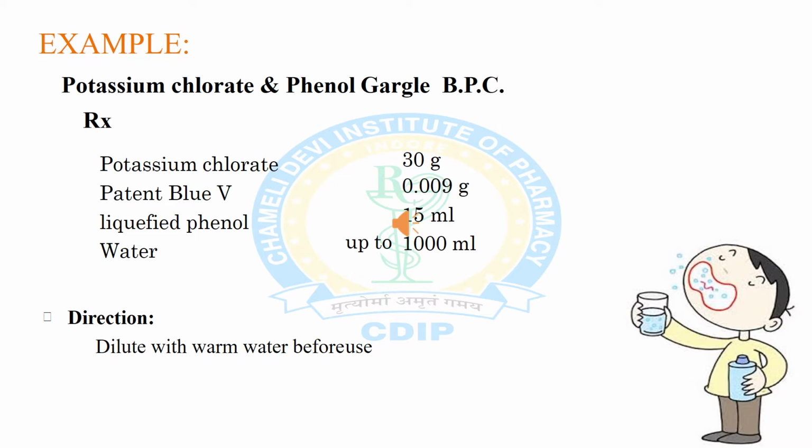Make a uniform mixture and then make up the volume with water. The direction of use for the patient: dilute with warm water before use.